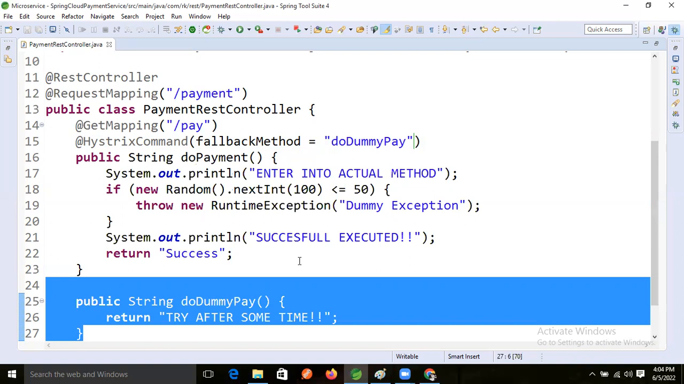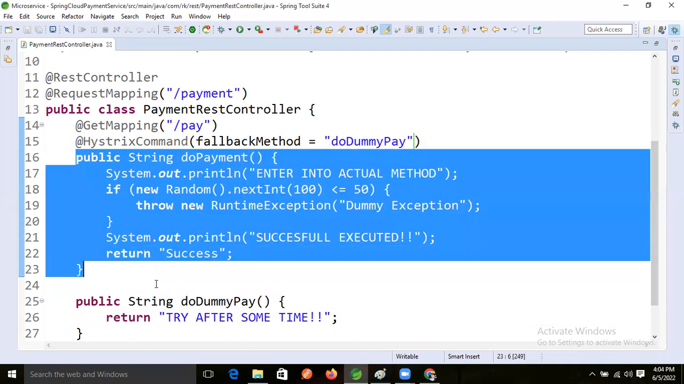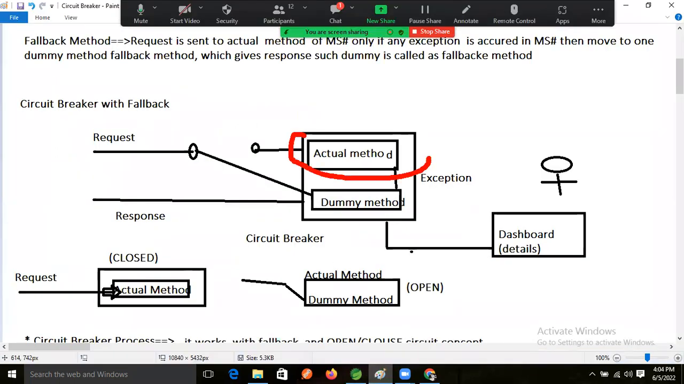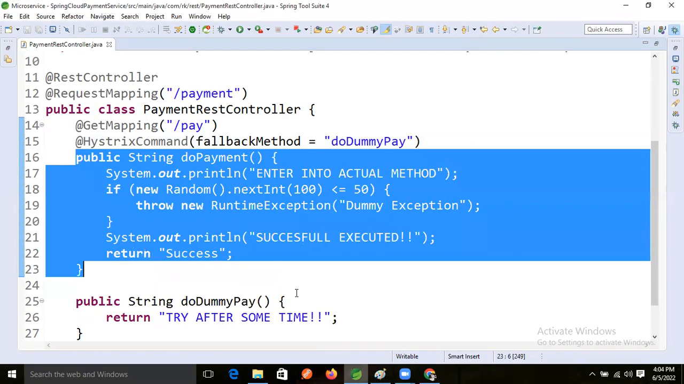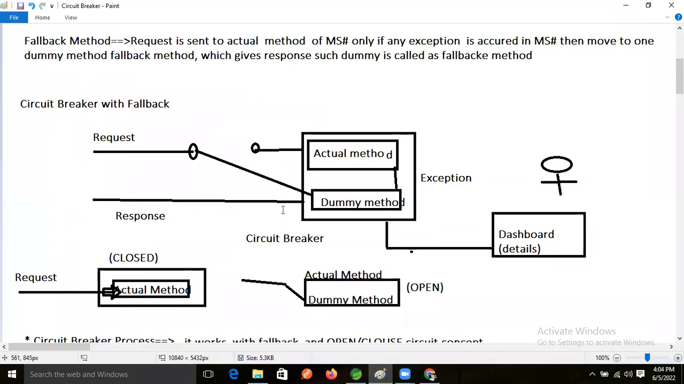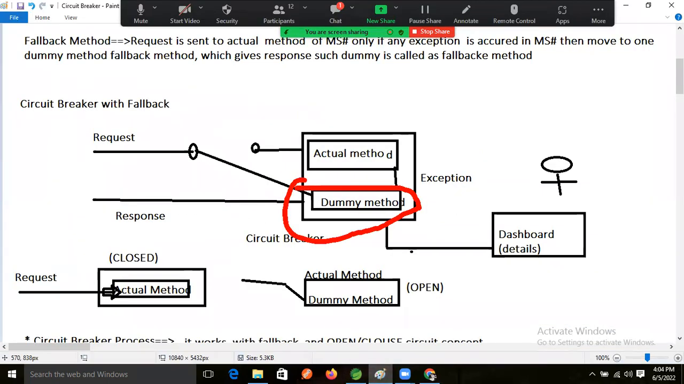Yes, Ravi. This method means this area, and the dummy method means this fallback method area, right? Whatever explanation is completed, guys, based on our explanation only, I'm developing an application.